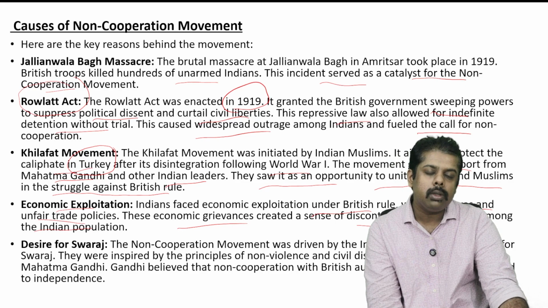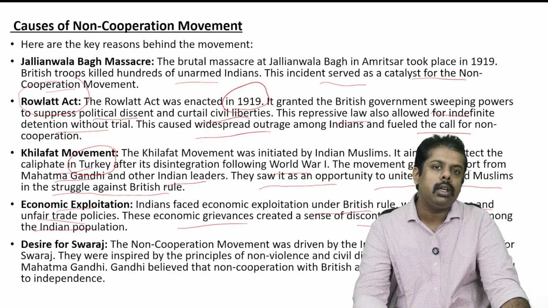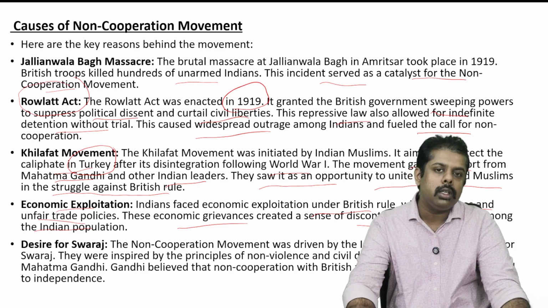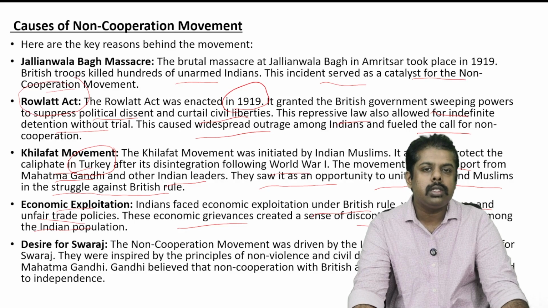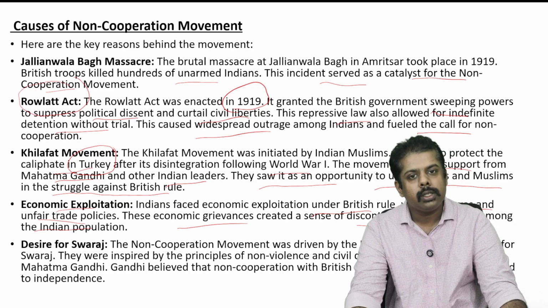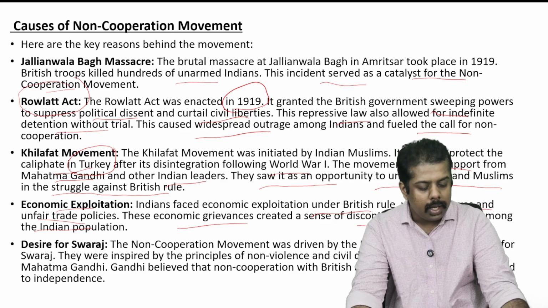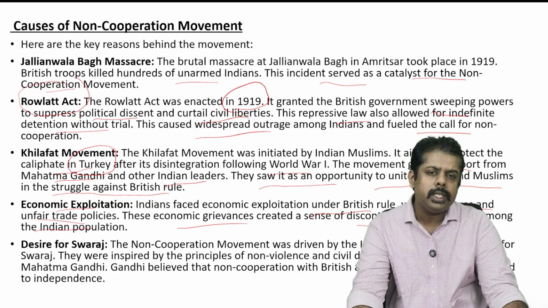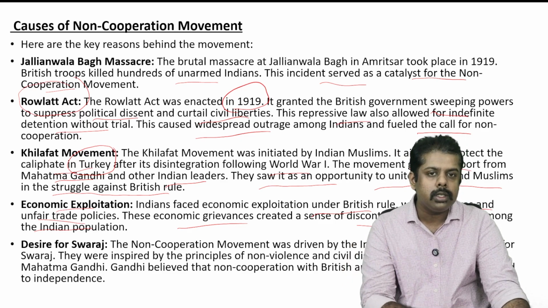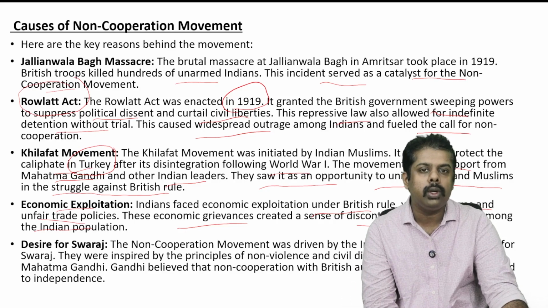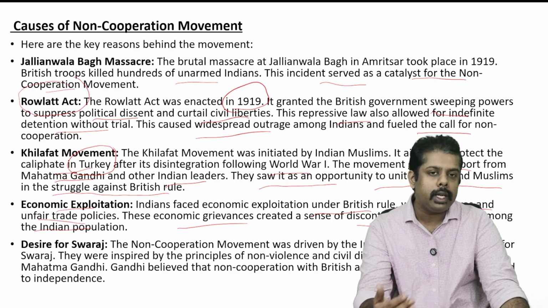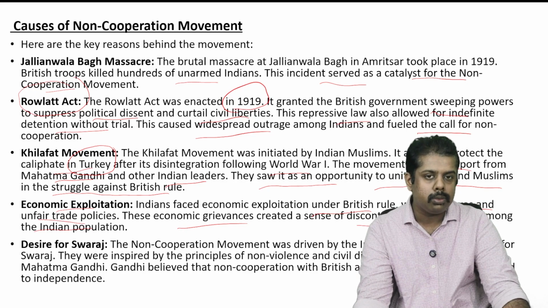So basically, the economic exploitation under the British rule was that the taxes were high, and the trade policies were also not fair for the Indian businessmen at that point of time. So the exploitation was huge. This made sure that the economic conditions of the businessmen and the people of India at that point of time were not good. So that also led to this non-cooperation movement, as we can see.